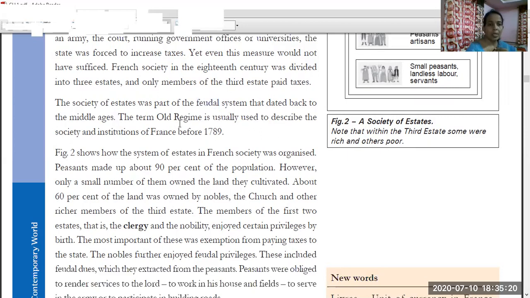The term old regime is used to describe the society and institutions of France before 1789. Whenever the old regime is used, it means it is describing the society and institutions of France before 1789.